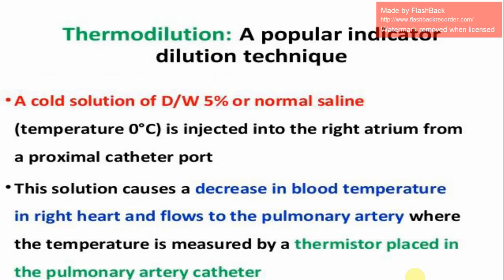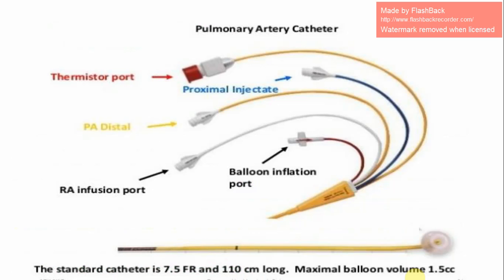A cold solution of 5% normal saline, at a temperature of 0 degrees centigrade, is injected into the right atrium from a proximal catheter port. This solution causes a decrease in blood temperature in the right heart and flows to the pulmonary artery, where the temperature is measured by a thermistor placed in the pulmonary artery catheter. And it is the instrument shown in the picture.